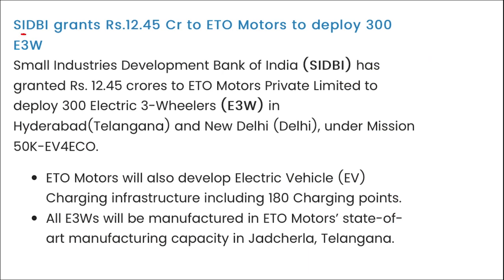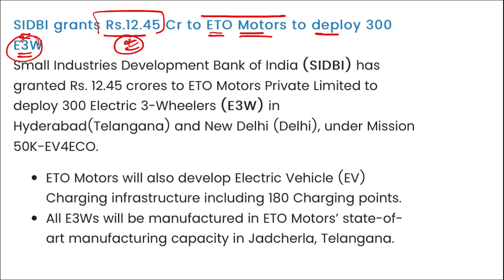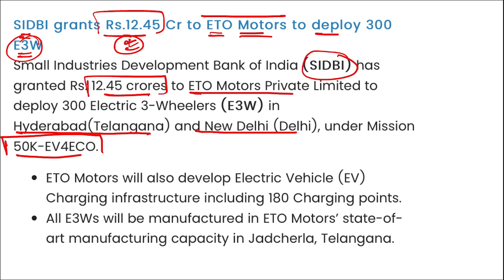Next is SIDBI has granted 12.45 crore rupees to ETO Motors to deploy 300 E3W. What is E3W? It is electric three-wheeler vehicles. I repeat, SIDBI granted 12.45 crore rupees to ETO Motors to deploy 300 three-wheeler electric vehicles, and they will be deployed in Hyderabad, Telangana and New Delhi under the Mission 50K EV4ECO. So coming back, it is SIDBI. They have granted this amount to ETO Motors to deploy 300 three-wheeler electric vehicles in Hyderabad and New Delhi.